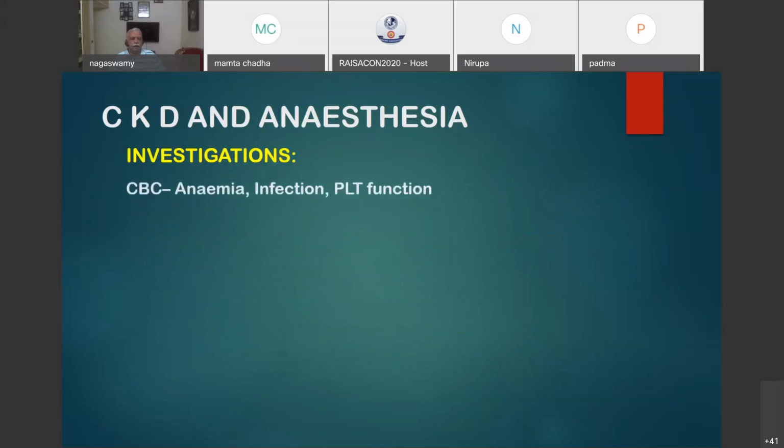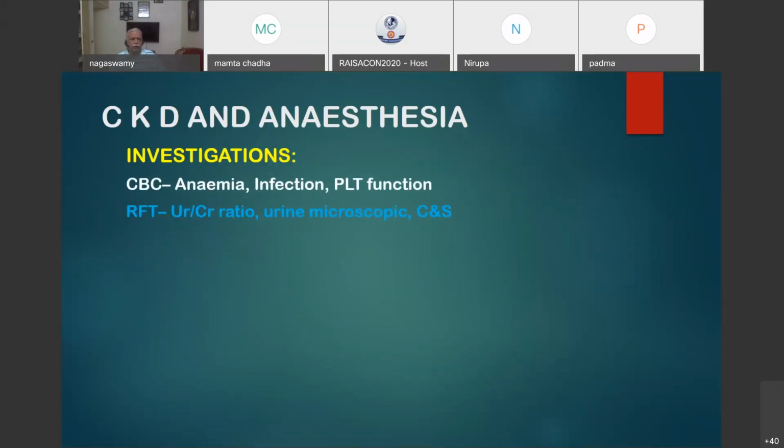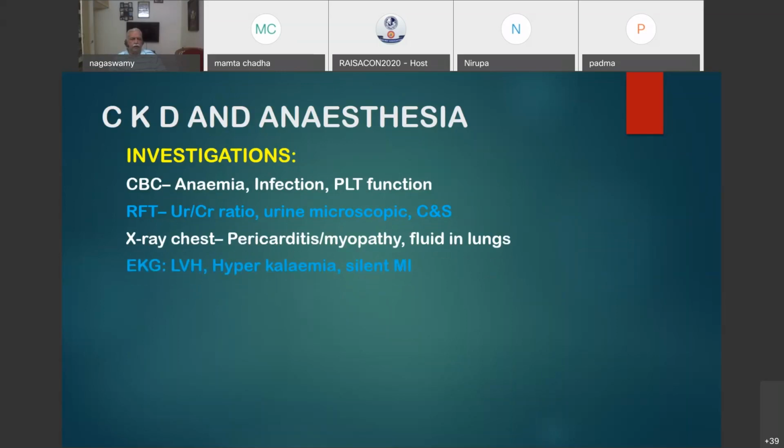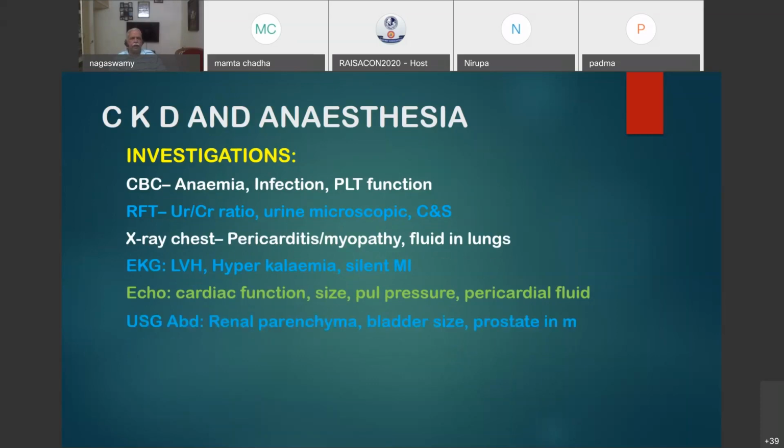Then investigations. CBC you have to do for anemia, infection and platelet function, very, very important. Renal function tests: urea, creatinine, urine microscopy, culture and sensitivity, and also urine analysis for specific gravity and osmolality, that also is to be included. X-ray chest to rule out pericarditis, myopathy, fluid collection in the lungs and pleural effusion. EKG for LVH signs, hyperkalemia, silent MI. Echo for cardiac function, size and pulmonary pressures, pericardial fluid. USG abdomen for renal parenchyma and bladder size.